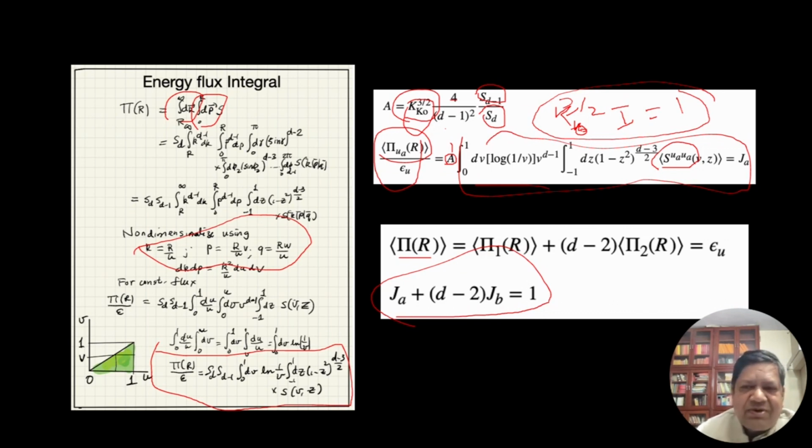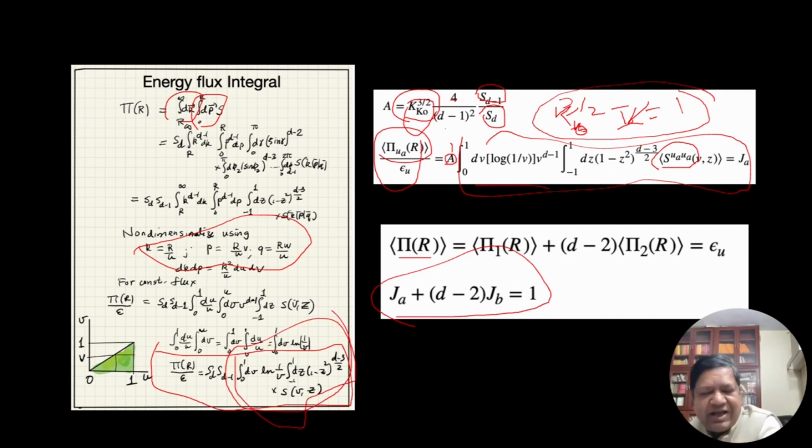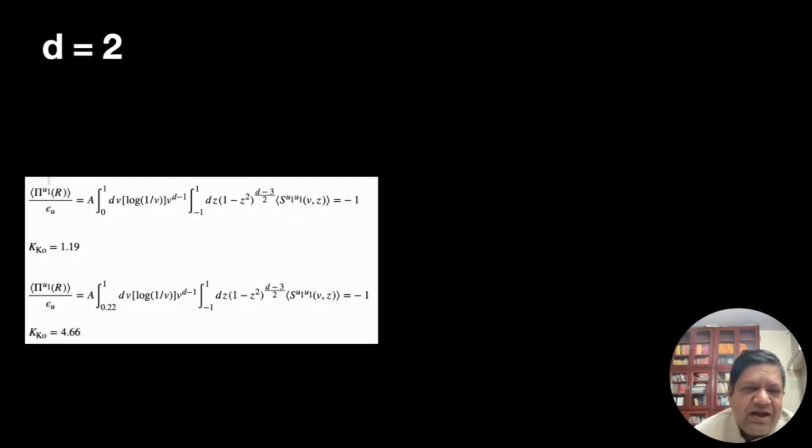But this is computable. This is coming from all this algebra. It turns out, but I forgot to say, that this integral is convergent. This integral is a finite number. So there is no ultraviolet or infrared divergence which plagues some field theory calculations. This is finite. And we can solve it, and we can get the Kolmogorov constant.